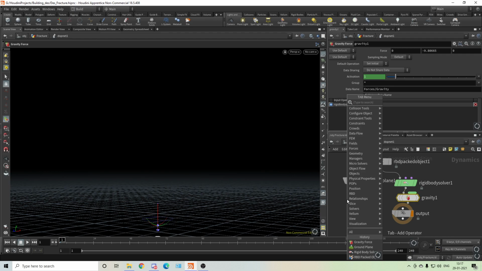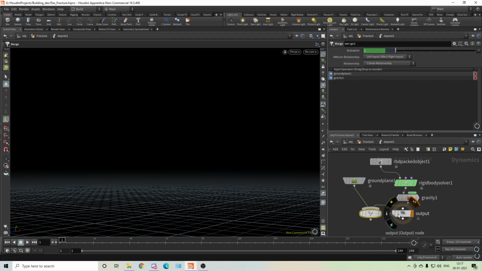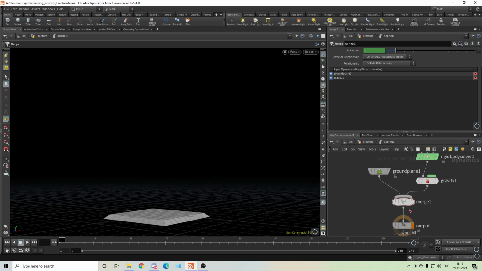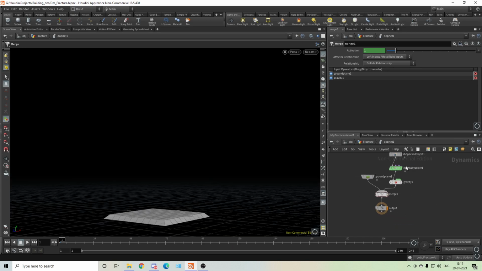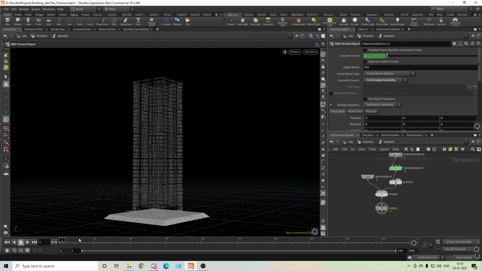We'll put a merge over here. Press L. Okay, got it. And we'll do it to the first context. And now play. It should be heavy, this 3000 pieces. No, I just have to see is it working properly? Is it breaking or not?